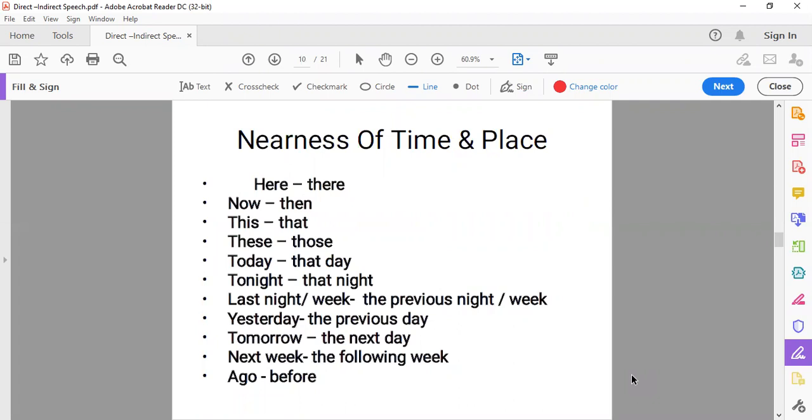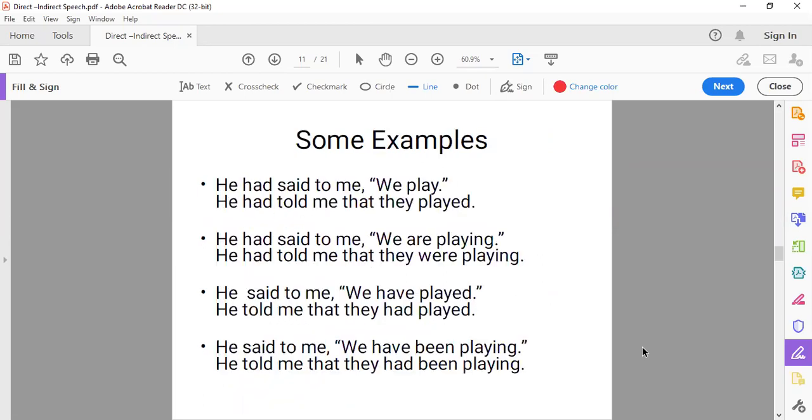After this, coming to the changes of the adverb, that is nearness of time and place. Here changes into there, now changes into then, this into that, these into those, today, that day, tonight, that night, last night or last week, the previous night or the week, yesterday, the previous day, tomorrow, the next day, next week, the following week, ago, before. So these are the adverbs which we change while changing the direct form into indirect form.